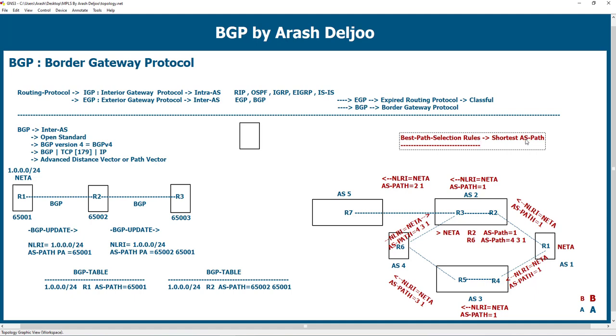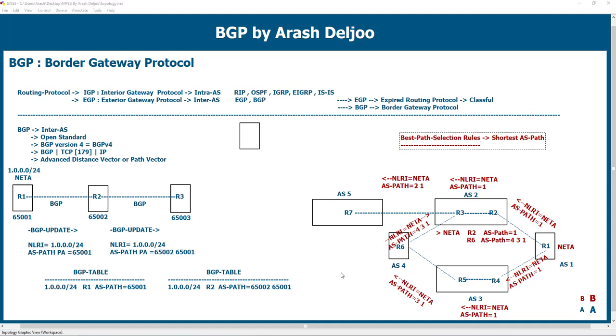Okay, and you also saw the advertisement of BGP updates in this scenario. I think it's so easy, because we only need to increment the AS path attribute number.